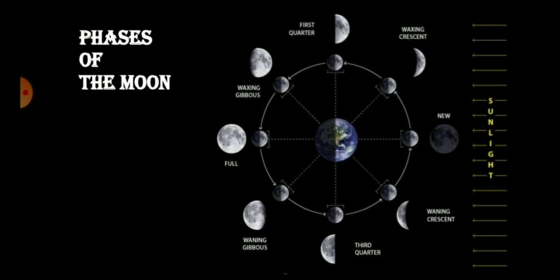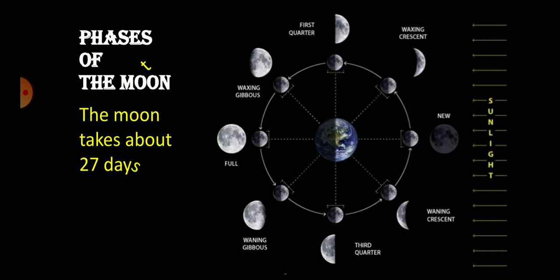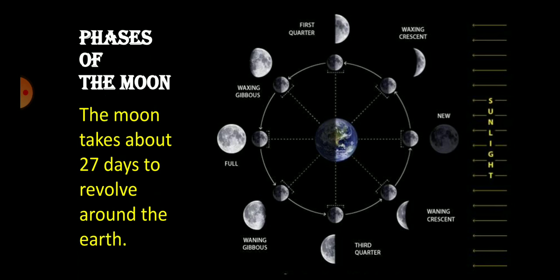We know that the moon takes about 27 days to revolve one time about the earth. It also takes the same time to rotate about its axis. For this, we can always see only one face of the moon. That means it takes the same time to rotate about its axis and to revolve around the earth, so we can see only one side of the moon. Now start from new moon.